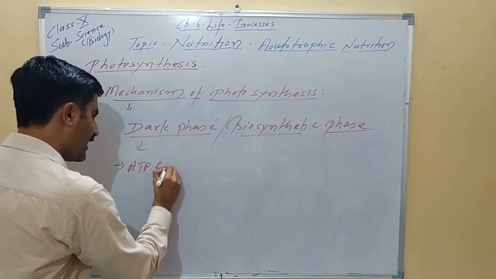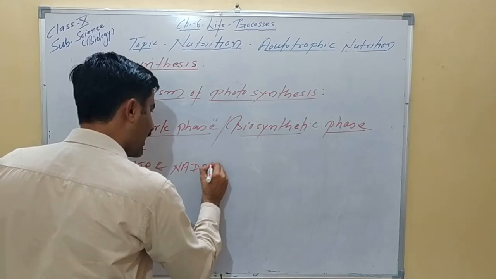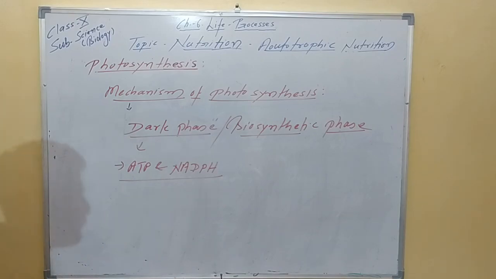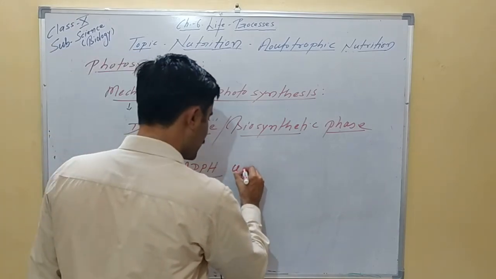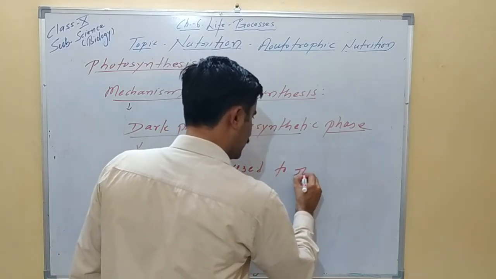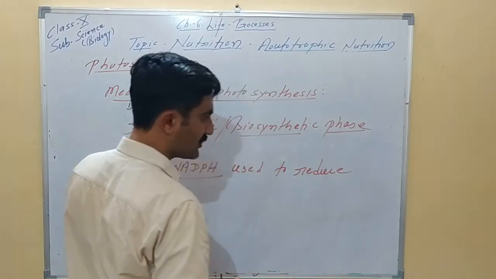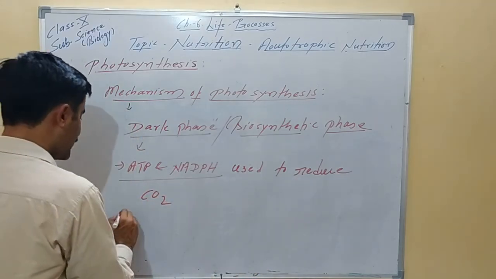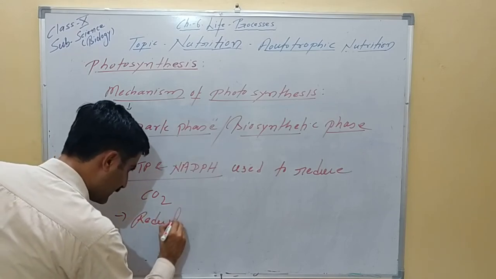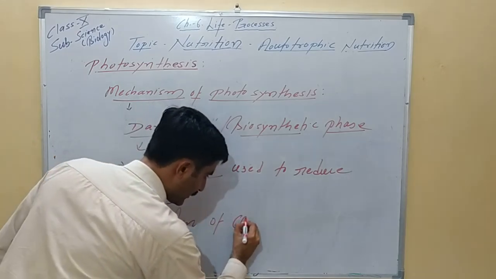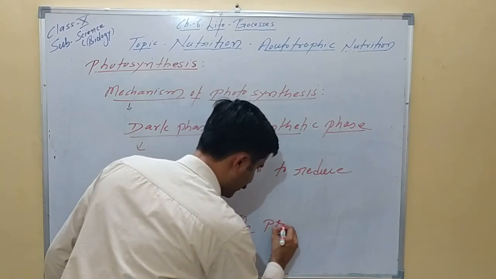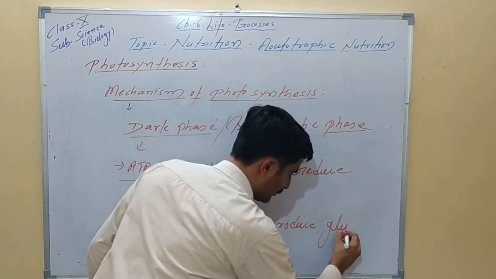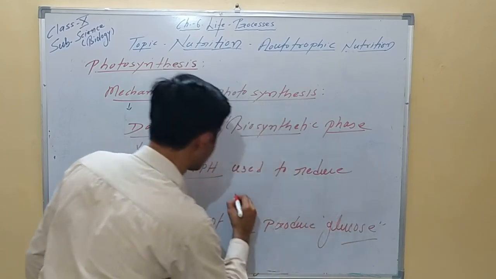ATP and NADPH are high energy molecules. Please keep in mind that ATP and NADPH, which are high energy molecules, are end products of the light phase. ATP and NADPH are used to carry out the reduction of carbon dioxide, which produces glucose. So please remember this word is very important: reduction.